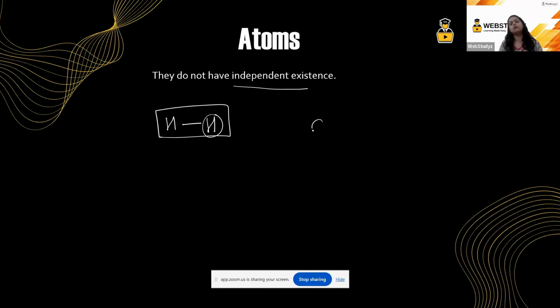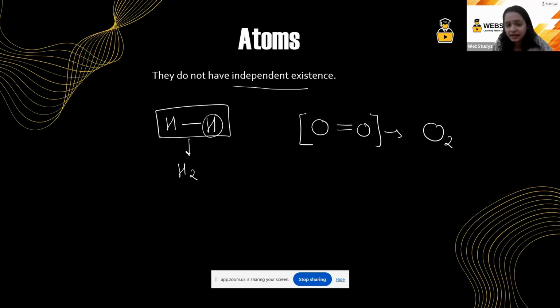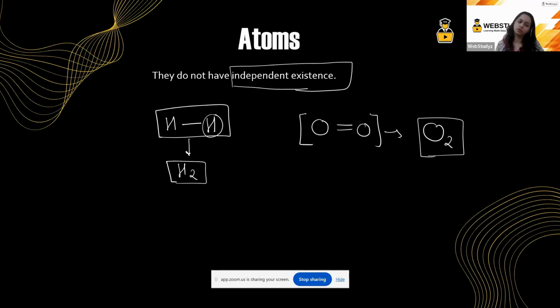Similarly, oxygen is also bonded to another oxygen atom and we call it O2. Similarly, in this, we call it H2. So we can say that atoms are not existing independently. They are existing in the form of H2 and O2. I hope this part is clear.